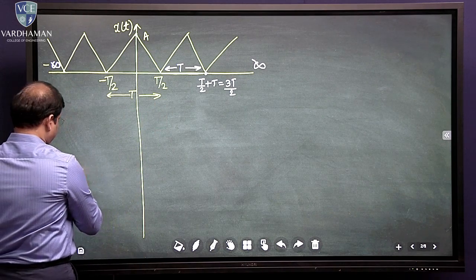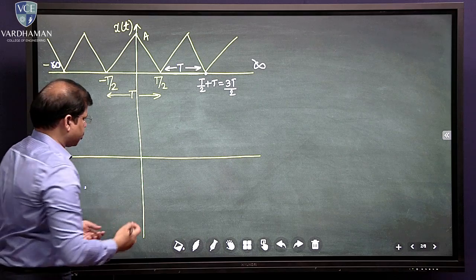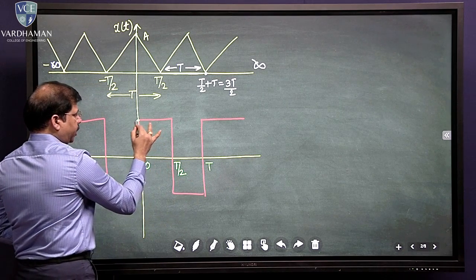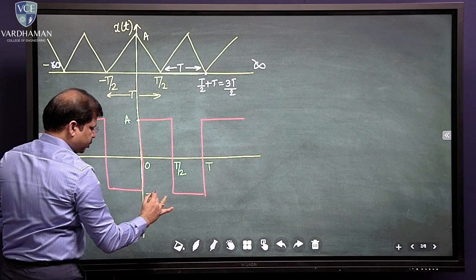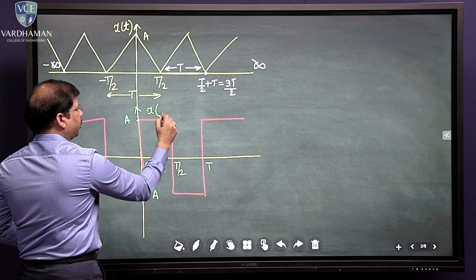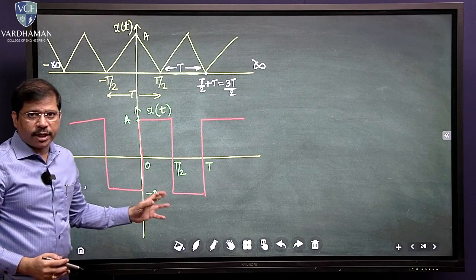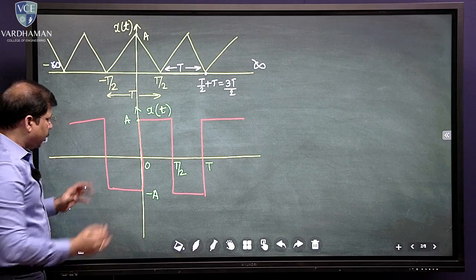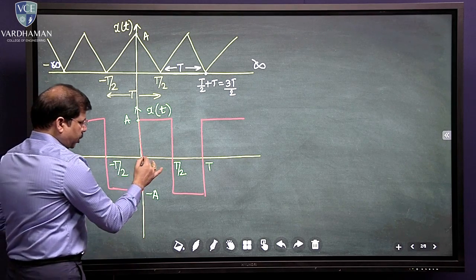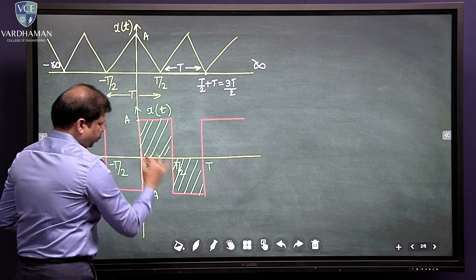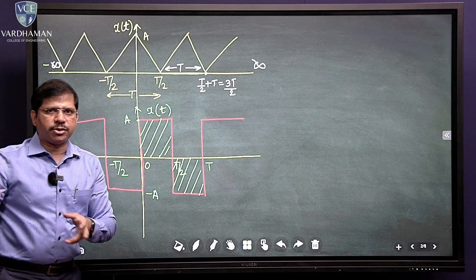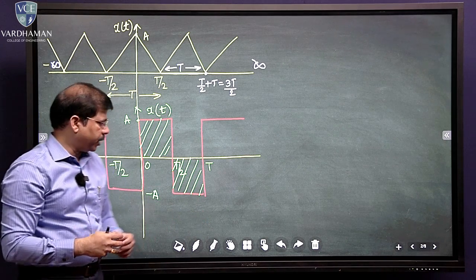Let's draw one more signal on this. We can draw as many signals as possible. So this is 0. Oh, sorry, this point is T by 2 and this is T, and this happens to be A, then obviously this is going to be minus A. So you can call it x of t or x1 of t, whatever the signal. This is also a periodic signal wherein you have this signal from minus T by 2 to plus T by 2, or you can also consider this part. You see the shaded portion, that shaded portion is always getting repeated. So that is also an example of a periodic signal.